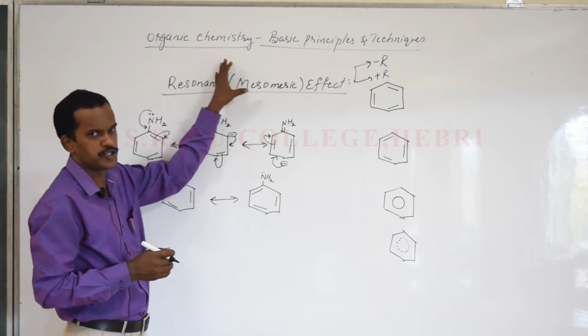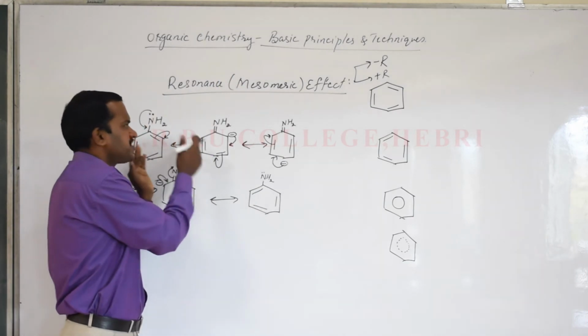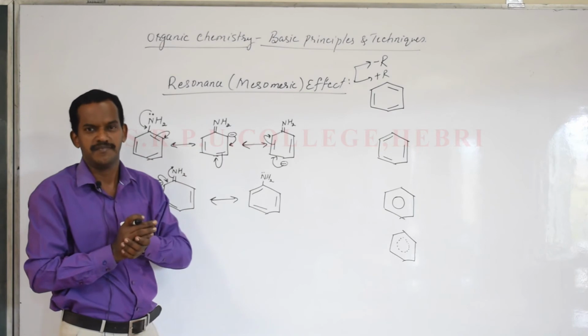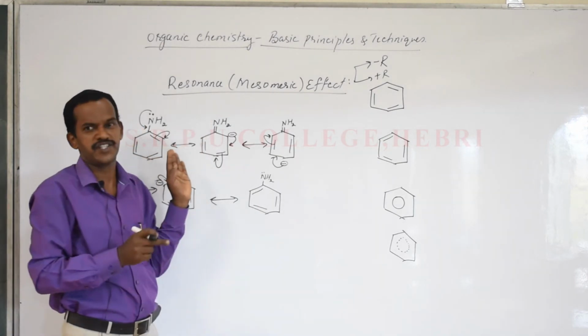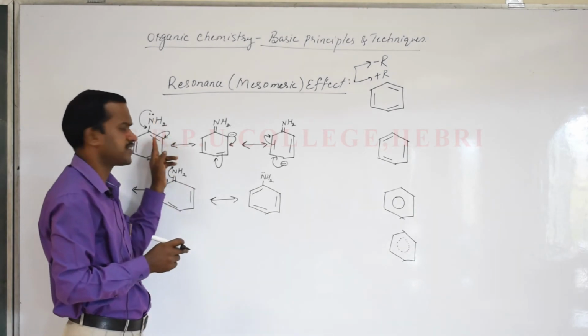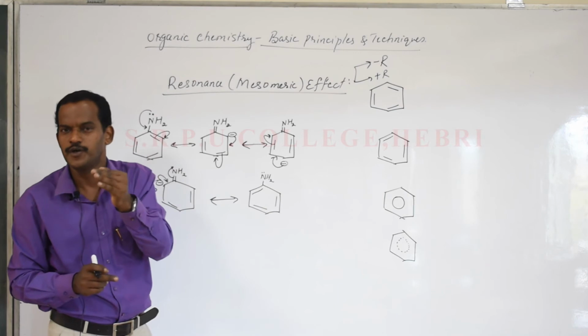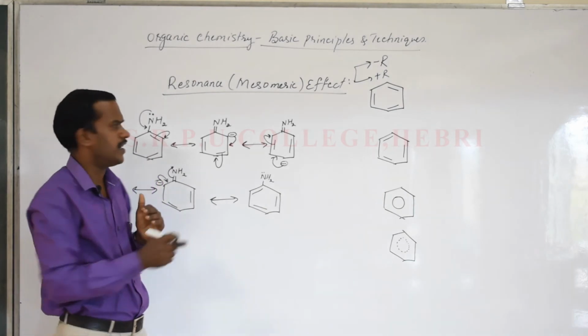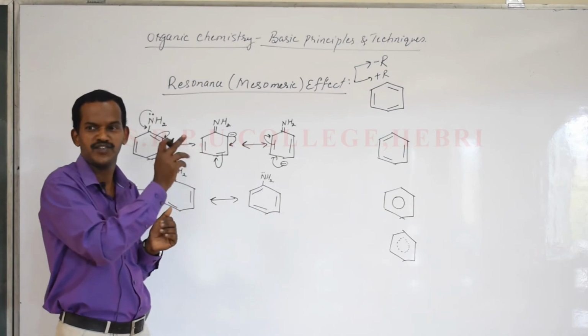Before that, I hope you understood what resonance effect is and what displacement is happening in the case of aniline. Are you clear? So this is easy about the plus R effect, displacement of electrons taking place where the substituent attached to the benzene ring is electron donating. Clear? Okay. The next one I'll write is an example for minus R effect.